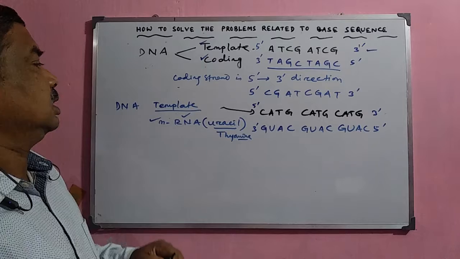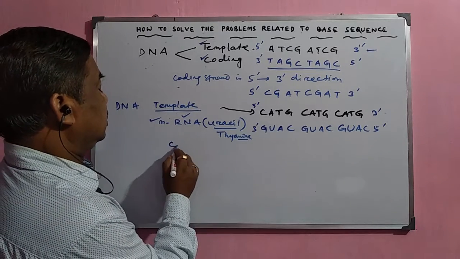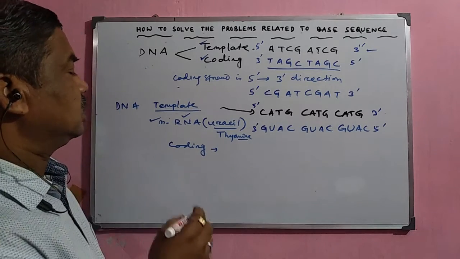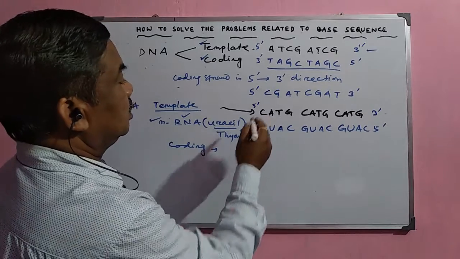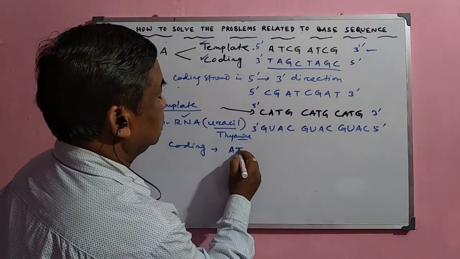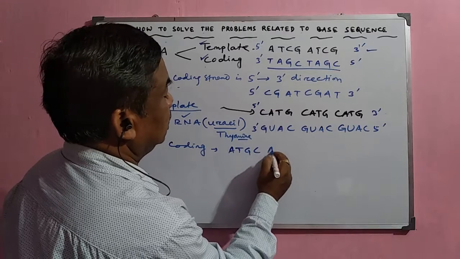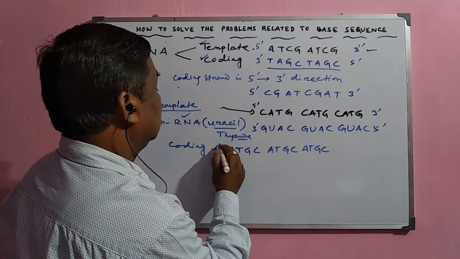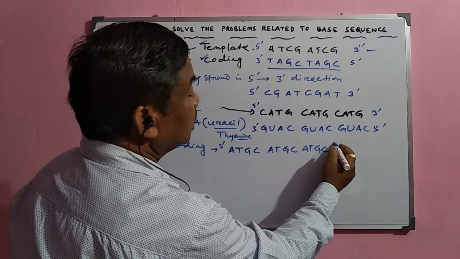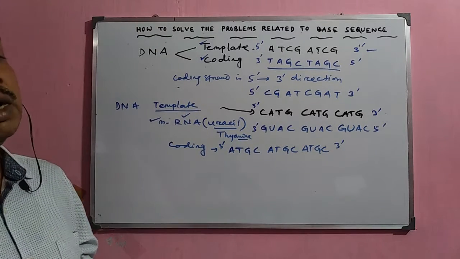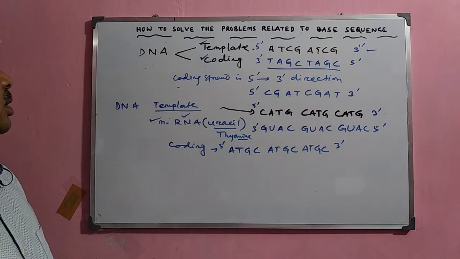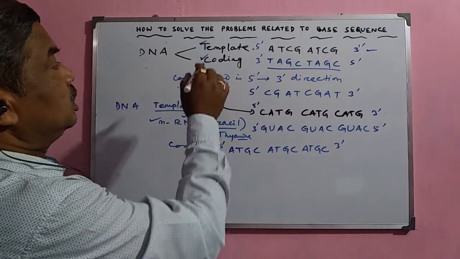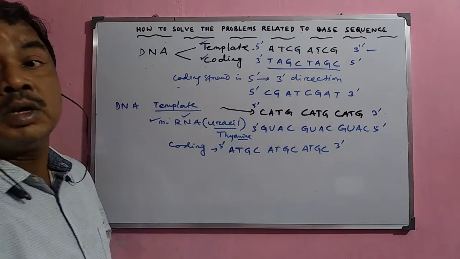But sometimes only the coding strand is given. It is given the sequence of the coding strand. Suppose this is the coding strand, like here A, T, G, C, A, T, G, C, A, T, G, C. Suppose this is the sequence of the coding strand. Then what will be the sequence of the mRNA? Now, in case of mRNA, what will happen? The coding strand means what? It is just complementary to the template strand.